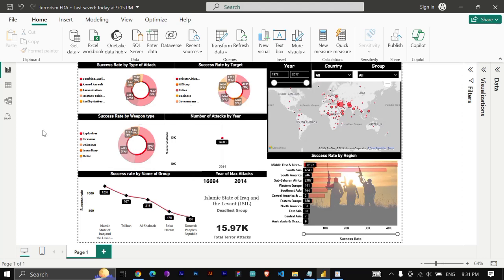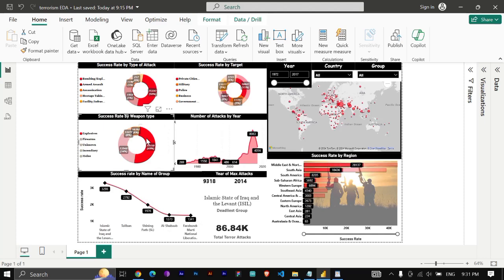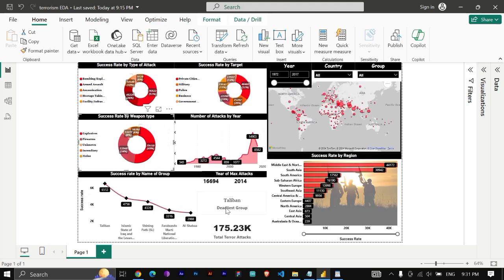Okay, let me refresh it. Taliban, the deadliest group, and total attacks from 1972 to 2017 is not 45 point something k, it's 175.23k. These many attacks have been done in these 45 years by several terrorist groups, out of which Taliban is the top one that did successful attacks, and it is also ruling Afghanistan right now.